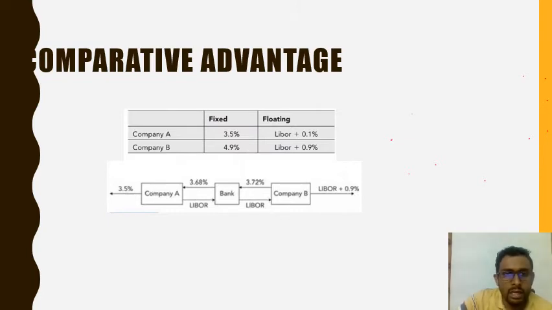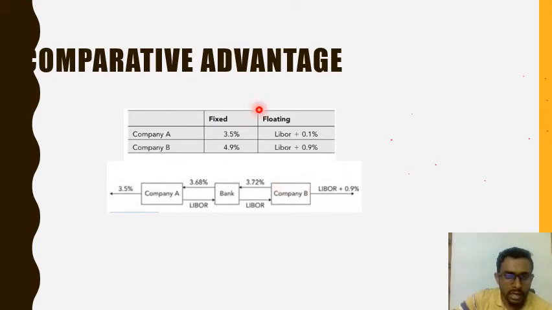Company B will be paying LIBOR plus 0.9%, the market floating rate, to the outside market, and company A will pay the 3.5% fixed rate outside. As a banker I'll get into an arrangement with company A that you pay me LIBOR and I'll pay you 3.68%, and I will pay company B LIBOR and let him pay me 3.72%.